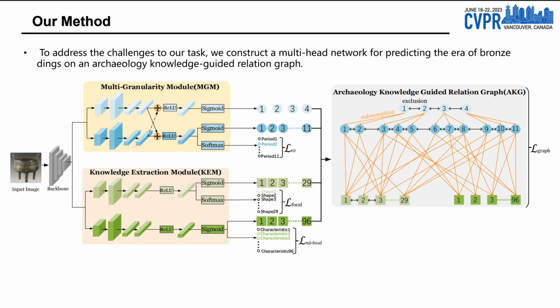The nodes of the relation graph are the types of eras and attributes, and a set of directed edges and undirected edges are defined between these nodes. The two types of attributes have different effects on the dating by archaeologists. Based on this knowledge, we construct probabilistic classification losses to enable the network to learn information in the relation graph.